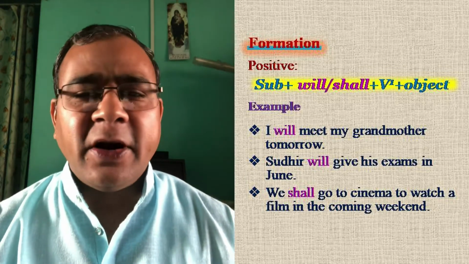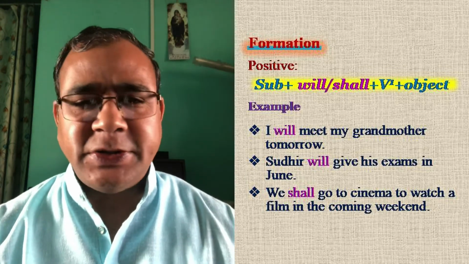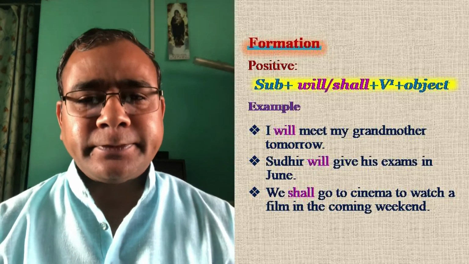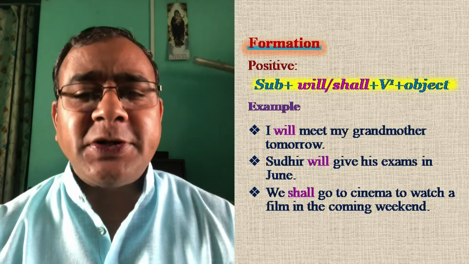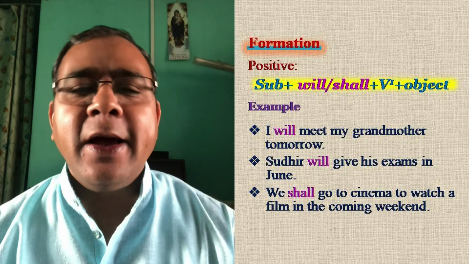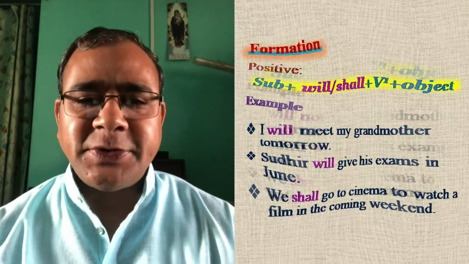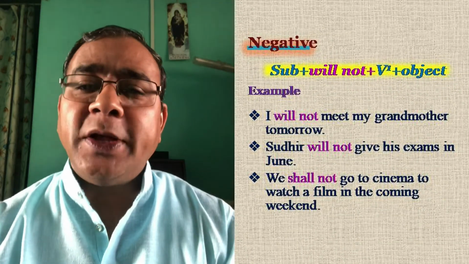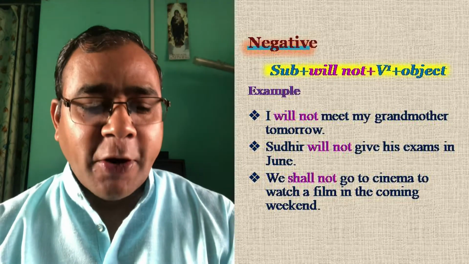But it is not a hard and fast rule. You can use anything. But most of the time, shall is used with I and we, not other pronouns. Okay? Now you see how the negative sentences are formulated.